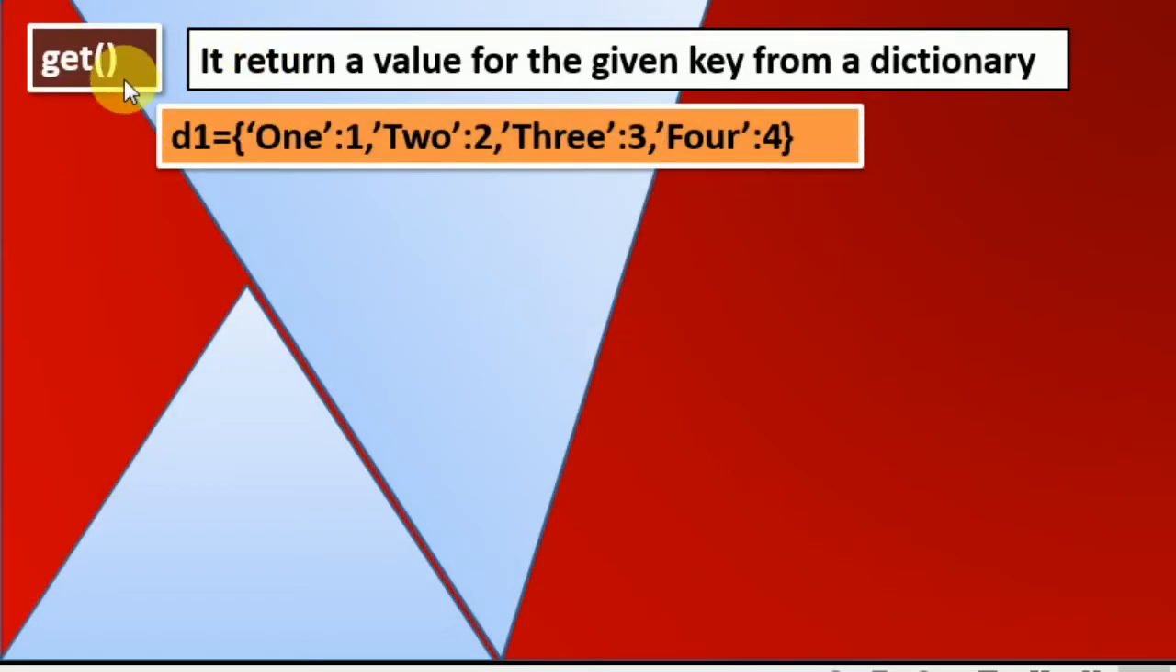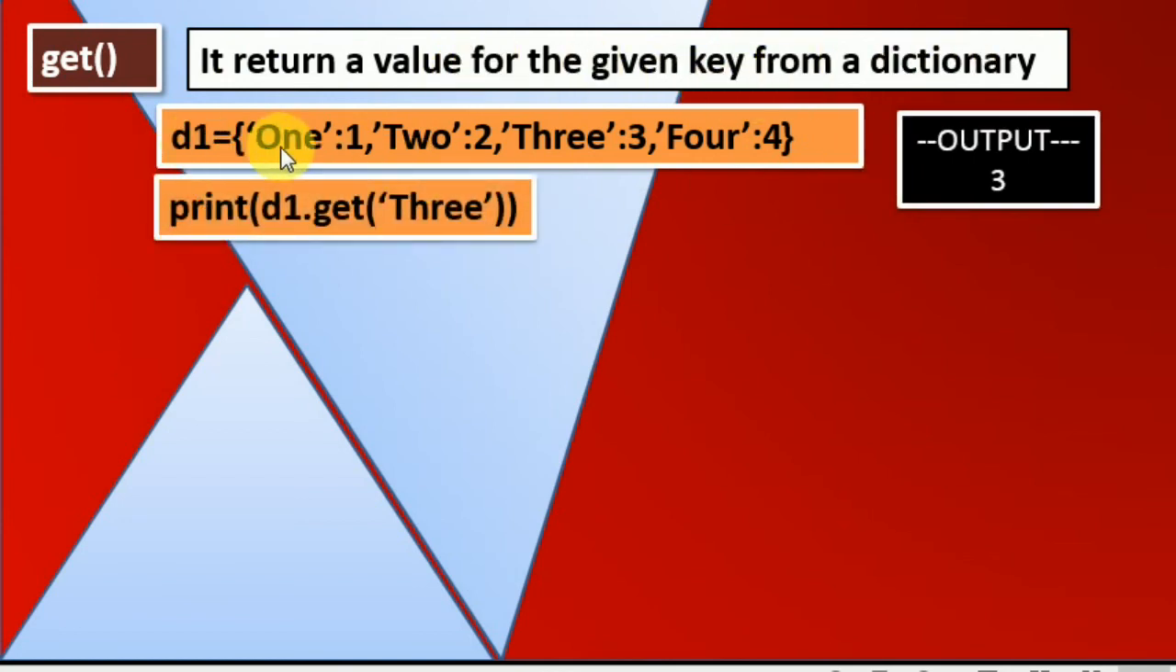Now next is get. It returns a value for the given key from the dictionary. Means D1 has pairs 1, 1, 2, 2, 3, 3, and 4, 4. If I write D1 dot get 3, what is that 3? It's a key. So when I execute it, it will return me the value, that is 3. Means get 3, this 3, and it will return the value of that key. The key is 3 and the value is going to be 3, like this.